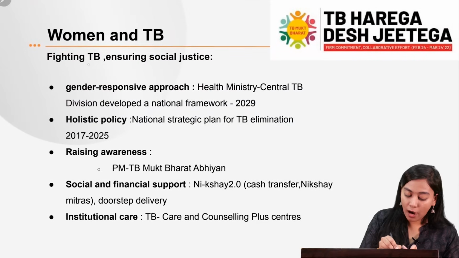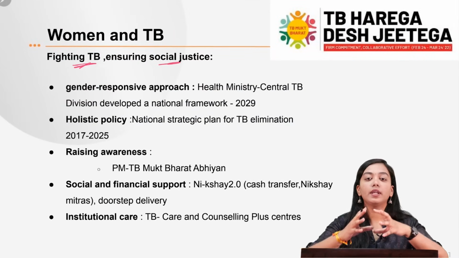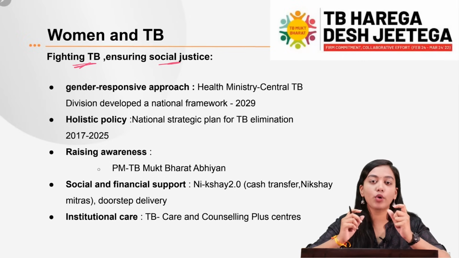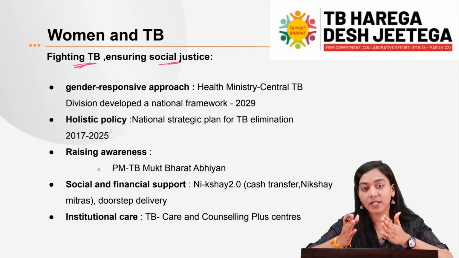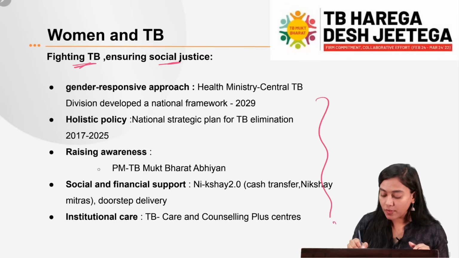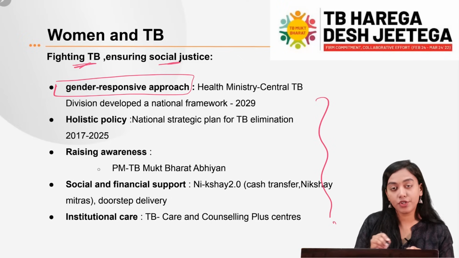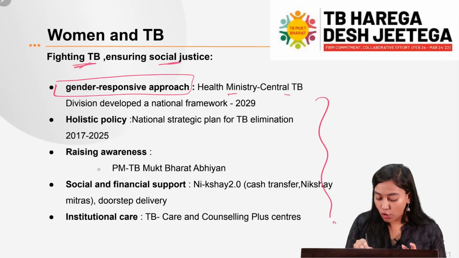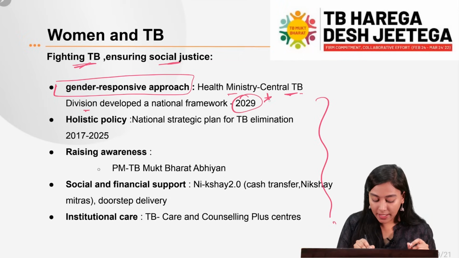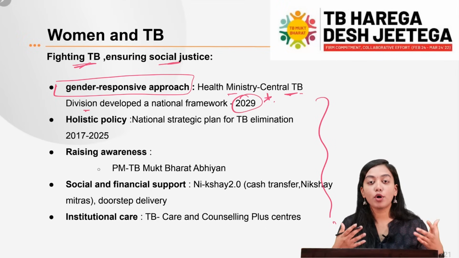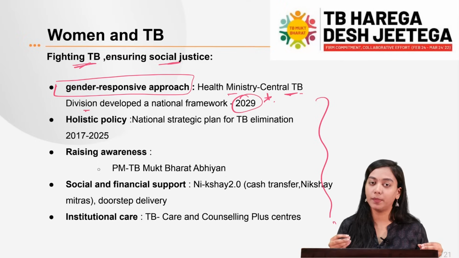Now, how do you fight TB and also ensure social justice in the society? First of all, the need of the hour is to integrate these lesser spoken topics of gender, of women, and also situations like homelessness into all the existing schemes of the government programs. So, for example, first of all, we need a gender responsive approach. For example, the Health Ministry, along with the Central TB Division, has developed a national framework for the year 2029 to introduce a gender responsive approach where they are taking more care of the highly vulnerable sections, for example, the tribal and the women in specific.